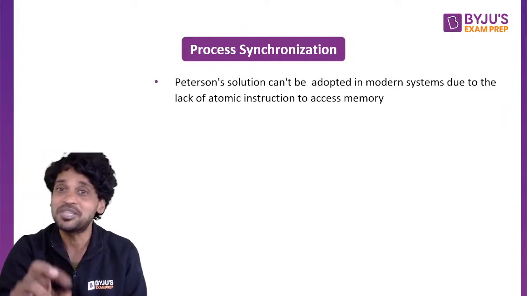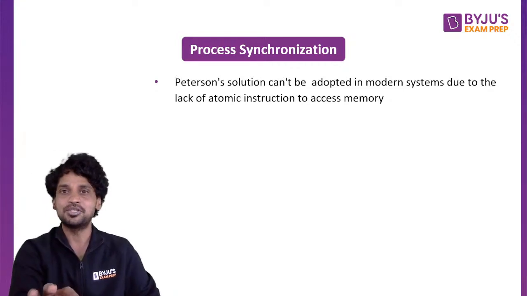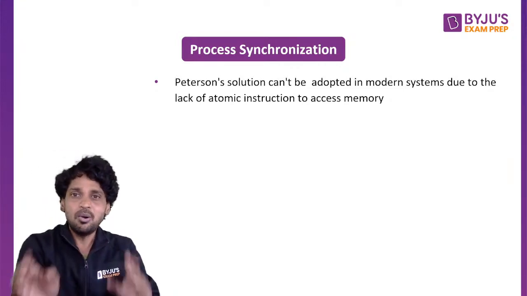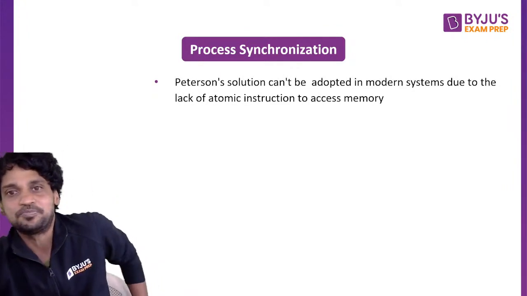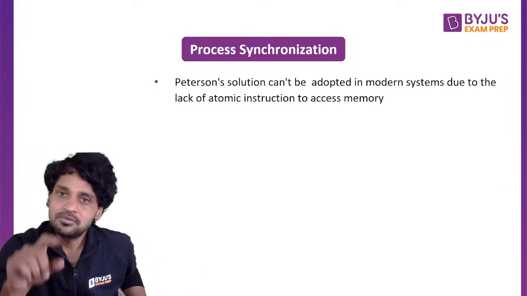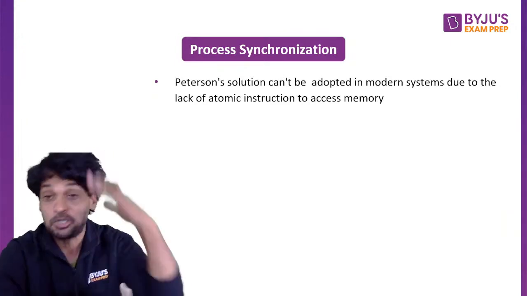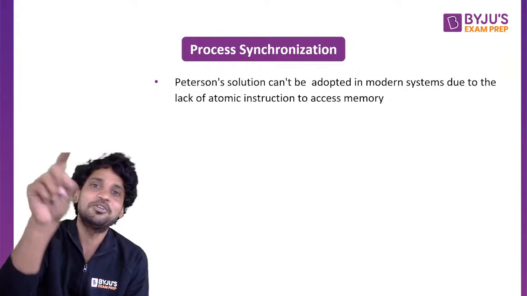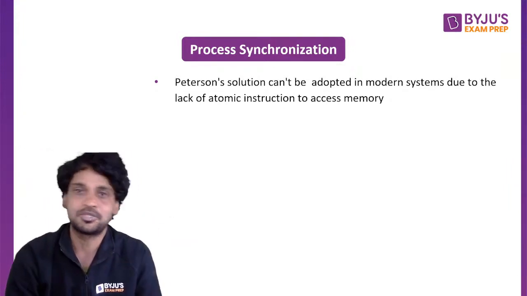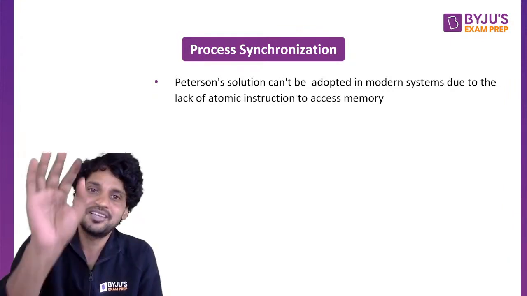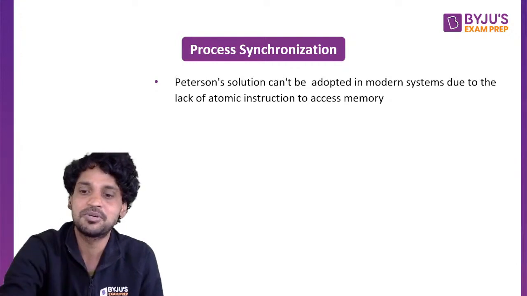But Peterson's solution cannot be implemented. Why are we going to research Peterson's solution? Because it will tell you how the simplest code can satisfy all the criteria of the critical section. Peterson's solution is only for research purposes. It cannot be implemented to protect your critical section. Tomorrow, when you develop an application, you can't use the Peterson solution because it doesn't have any atomic instructions. So it is not a right solution to protect your critical section.